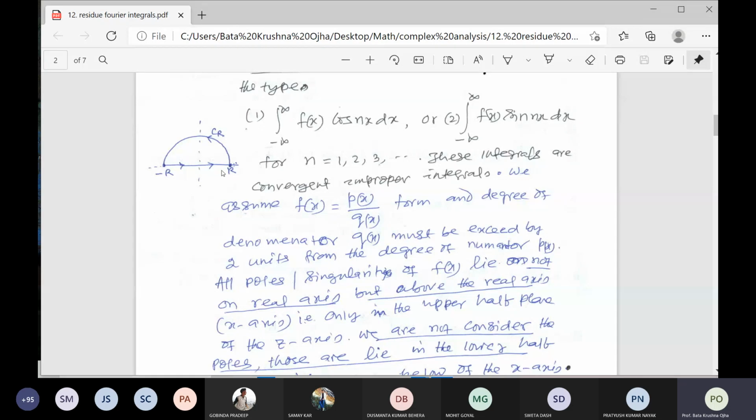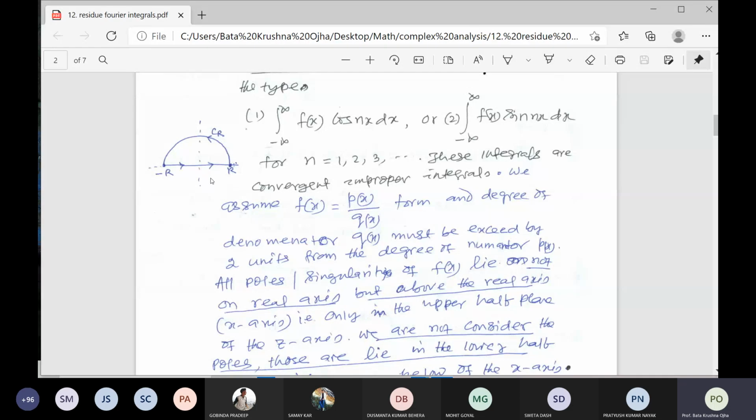That circumference is CR, since the radius of this circle is r, together with the segment from minus r to r along the real line, that is on the x-axis.